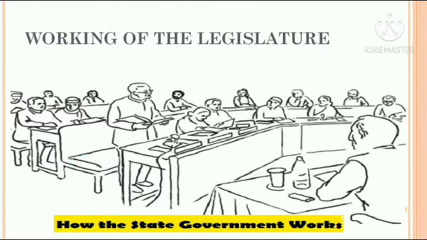Others also have the same copy on their table, and whatever he is speaking, they are seeing on their table. If they agree, they accept it and give the vote. If they don't agree or have different views, they oppose it. They debate that particular thing. So this is how the working in the legislature goes on.